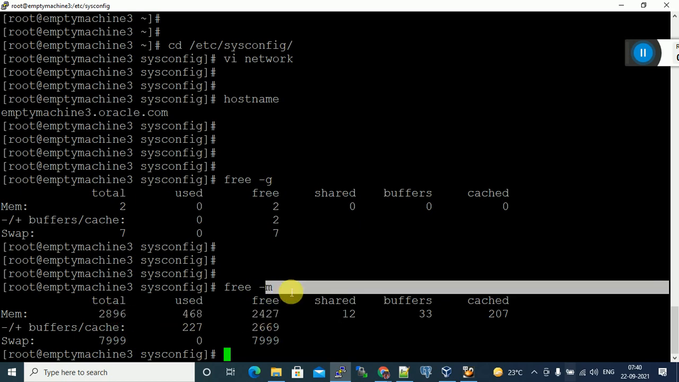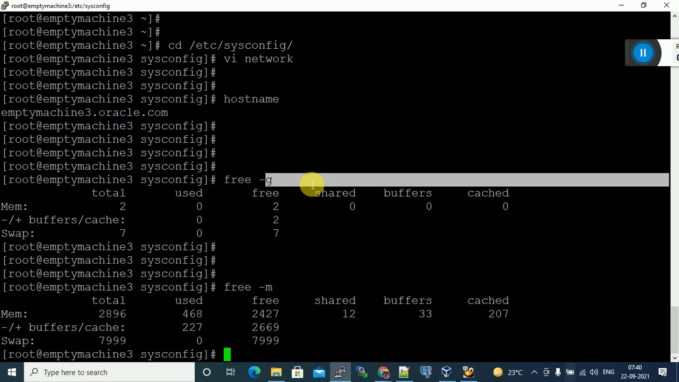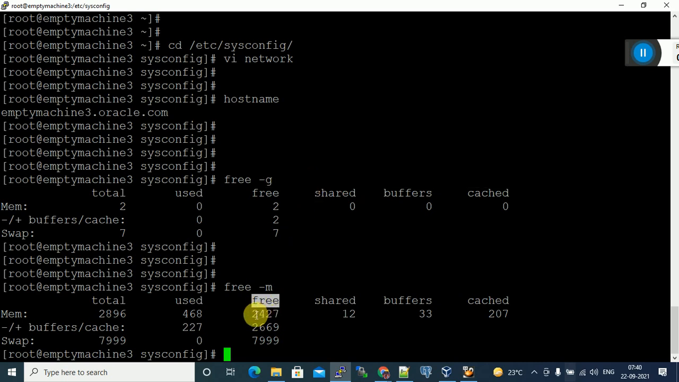M means megabytes, G means gigabytes. How much free? 2.4 GB free. What is the swap memory? How much did we give? Almost 8 GB, 7.9 GB. How much used? 0. How much free? The entire swap memory is free. Like this, if you want to know memory in gigabytes, give this command, and if you want to know memory in megabytes, free -m.